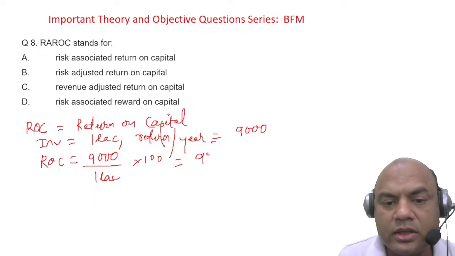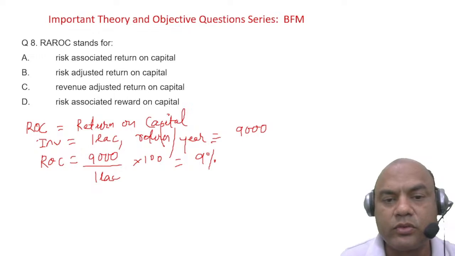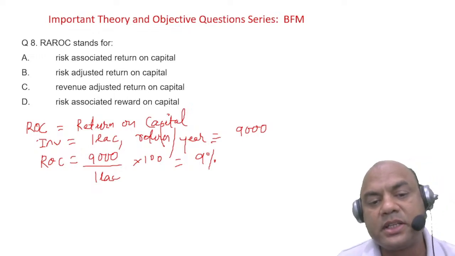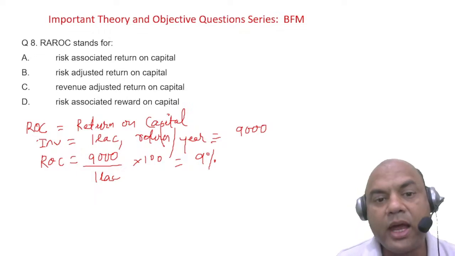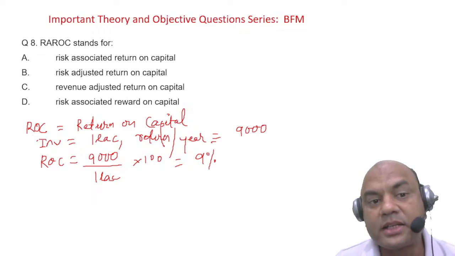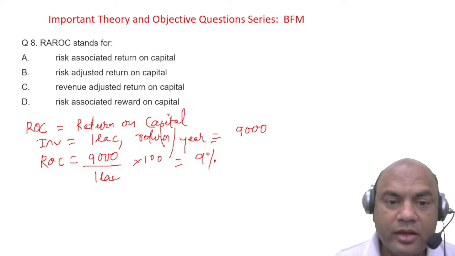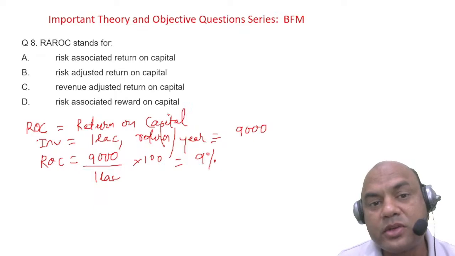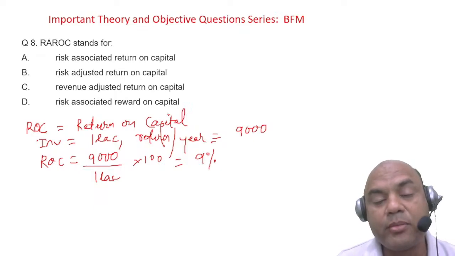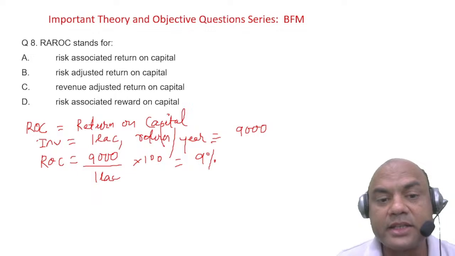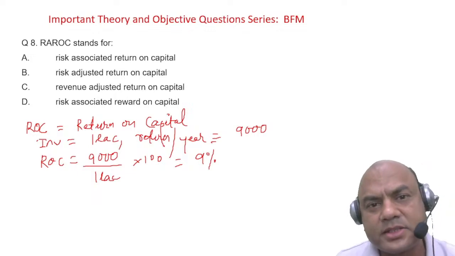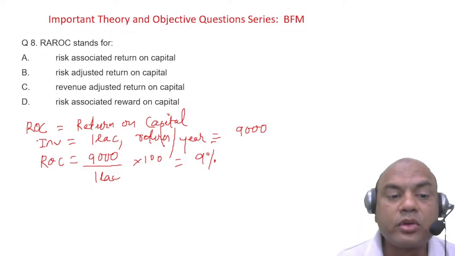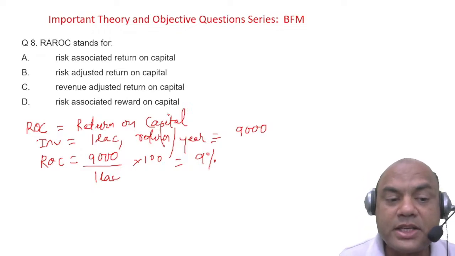But what is RAROC then? RAROC means risk adjusted. Suppose I invest this in some shares and there is a chance that the share might go down. To adjust that, I have taken some insurance. There is the risk of going down, so to adjust that, I purchased the insurance.